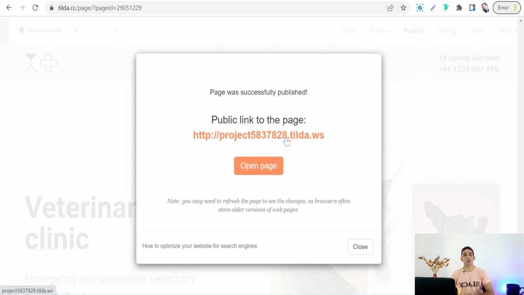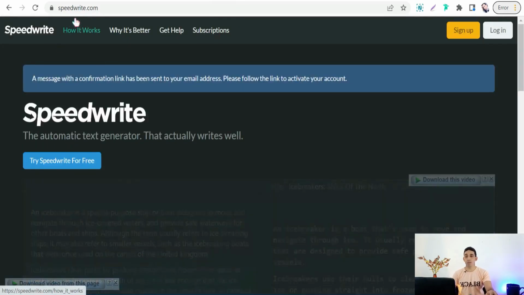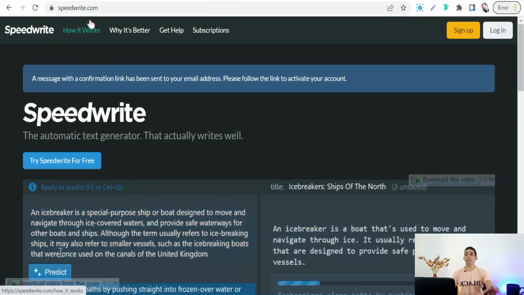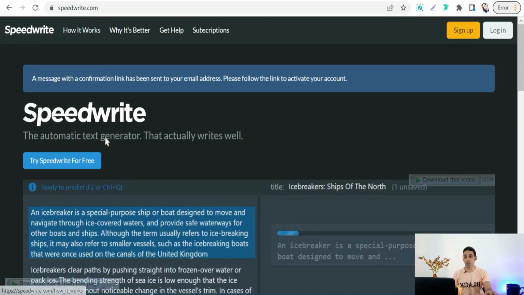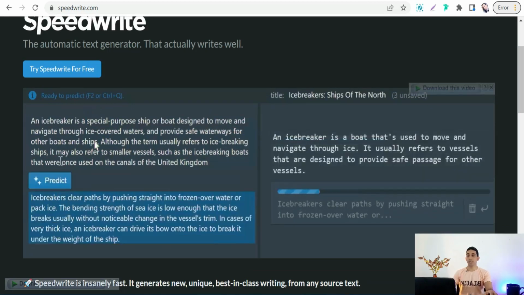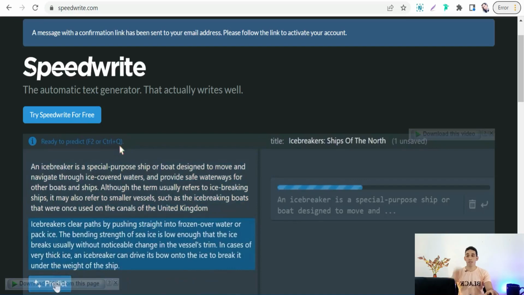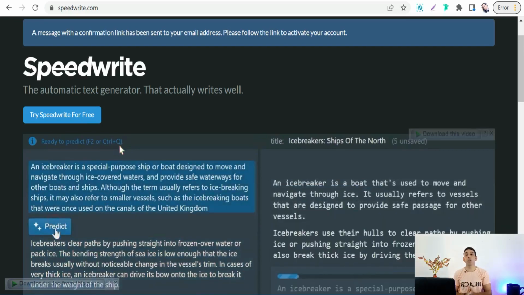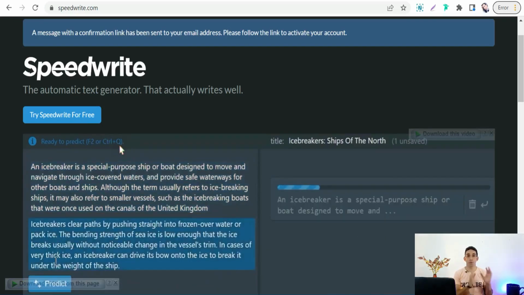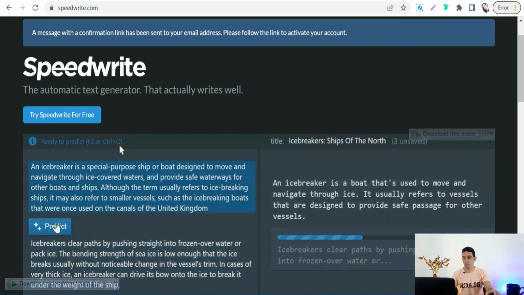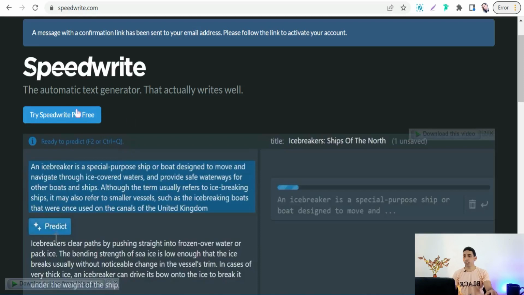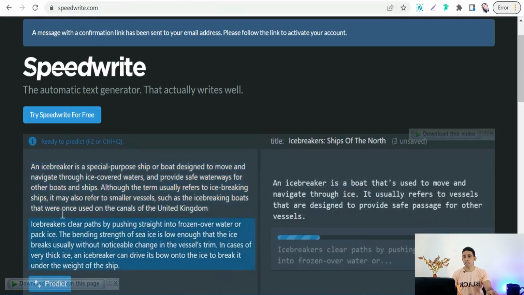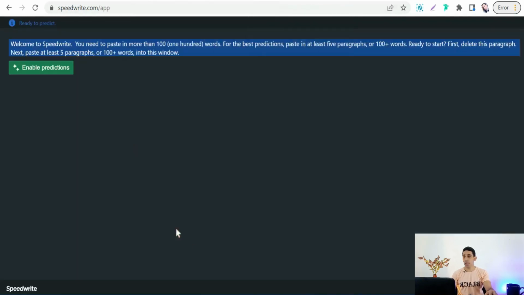And now let's move on to the third website for today, that is speedwrite.com. Here you will find an amazing automatic text generator. All you have to do is just paste here a piece of your article, thus give speedwrite.com permission to create a unique article for you, okay, just in a few seconds. Perfect. So how to do that? Just make a free account here on speedwrite.com and head to this page.